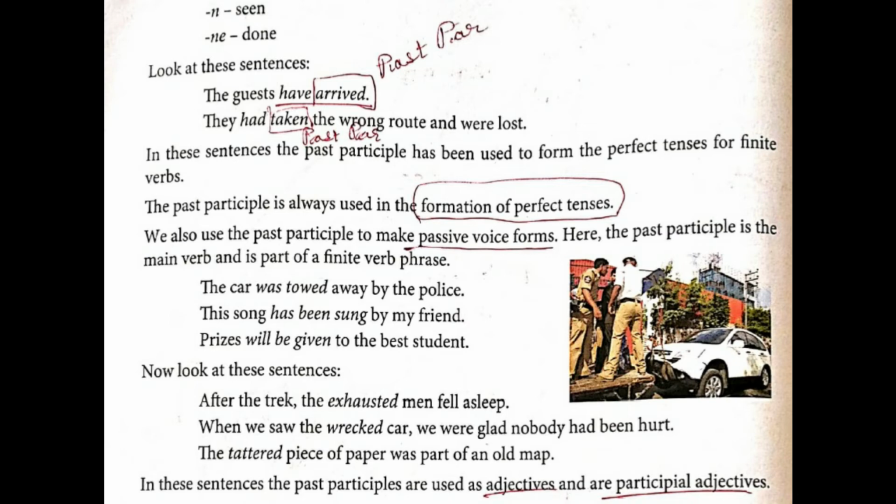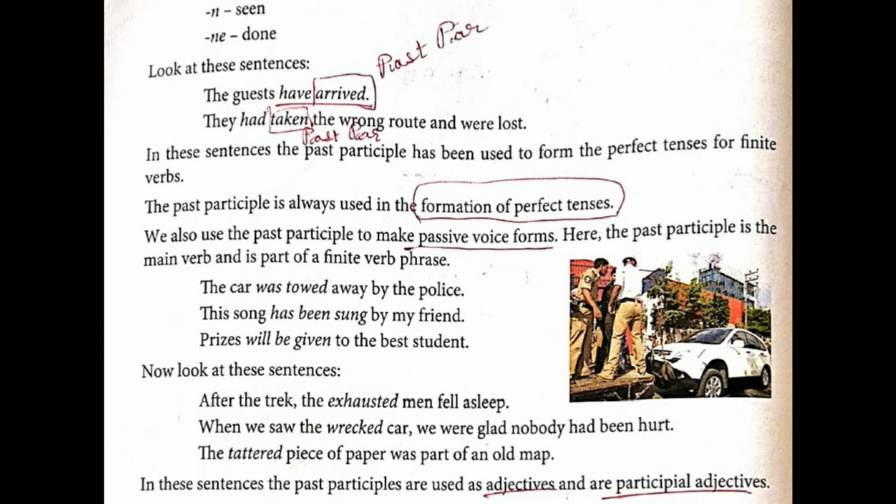For example, the car was towed away by the police. So here by the police is the receiver of the action and was towed away is the verb phrase. So towed is the past participle and was is the finite verb. But when taken was towed, it is perfect tense. Next one. This song has been sung by my friend.